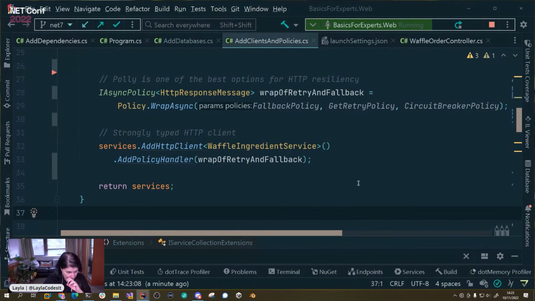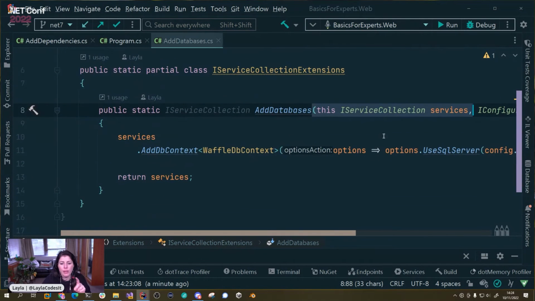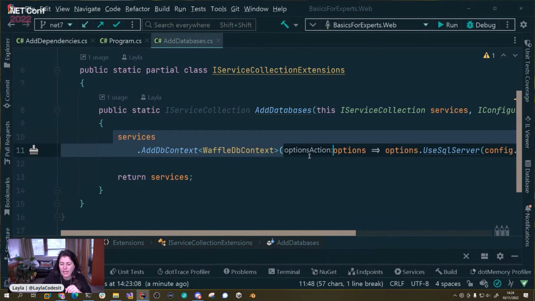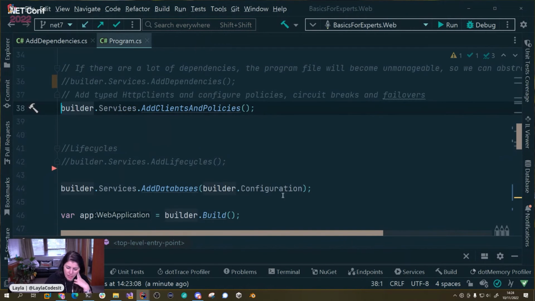Right, I know we're really tight on time. So one last thing I'm going to show you is just on the tidying up stuff. You can do this for databases as well. You can extend IServiceCollection for them, and we've got some nice stuff going on to add in your databases. We've got SQL. You can pass through your configuration. So it's all in this project, which you can go and have a look at.